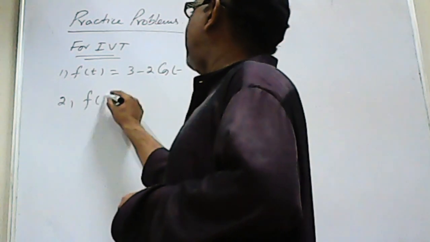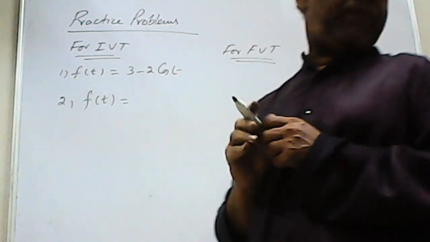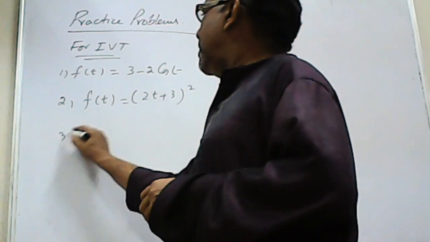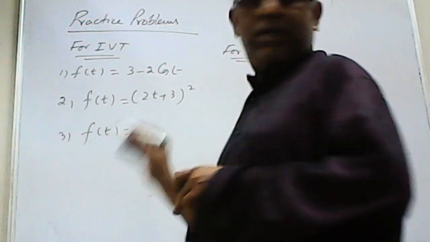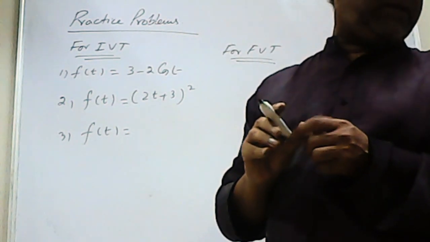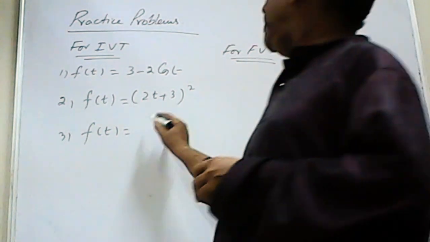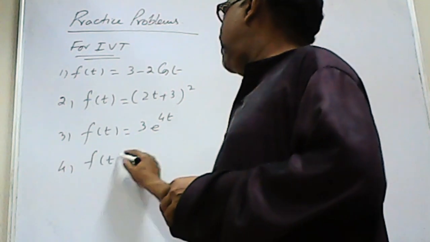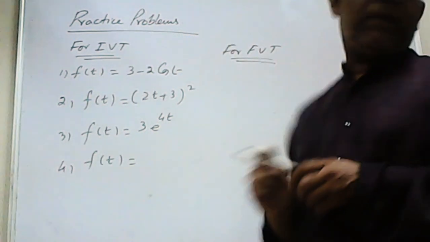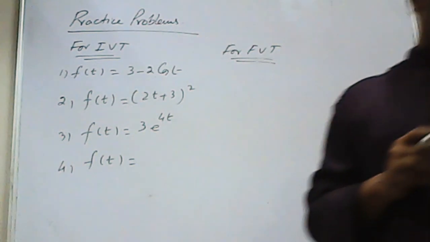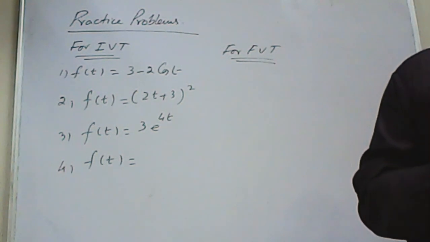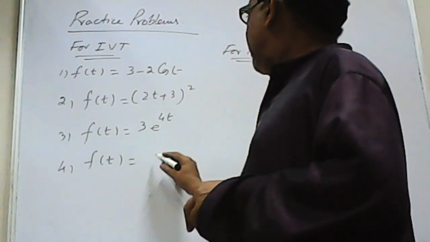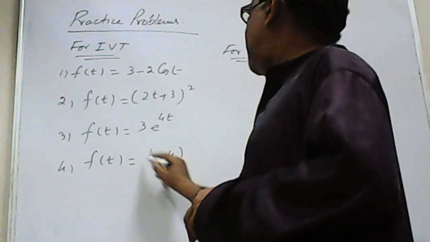Number 2, f of t is equal to 2t plus 3 whole square. Number 3, f of t is equal to 3 e power 4t. Number 4, let me take one more, f of t is equal to t minus 4 whole square.